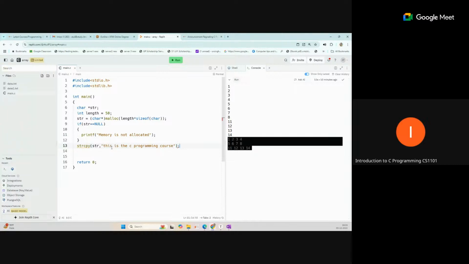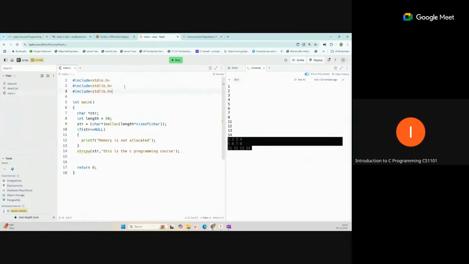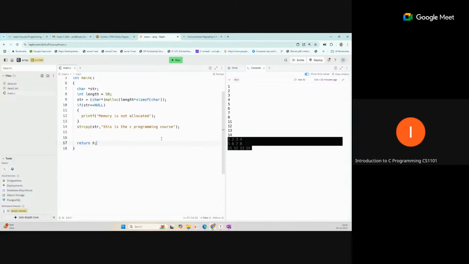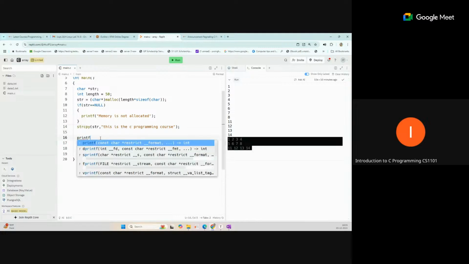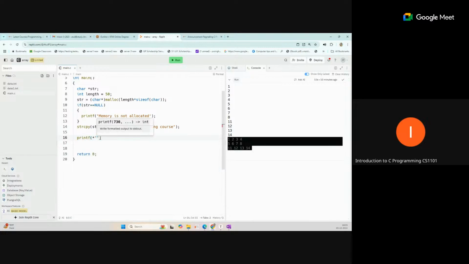To use this, you have to use the string.h library. Okay, now this is copied. Now you can also check whether your string is copied or not by the print function, so printf and then insert %s, and here simply your str.